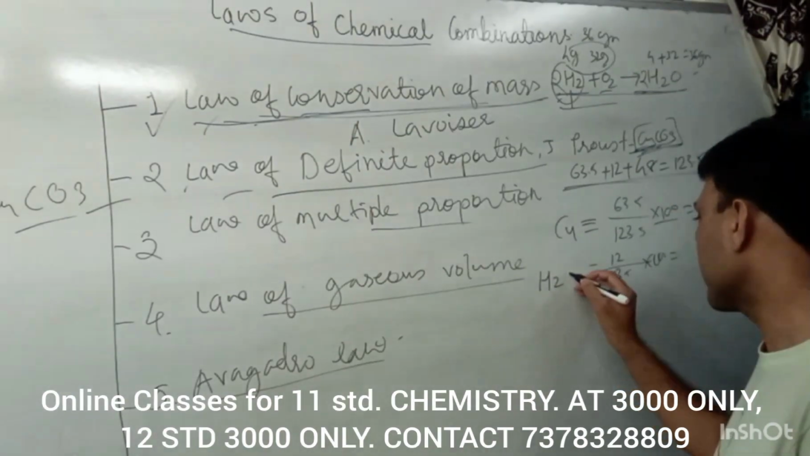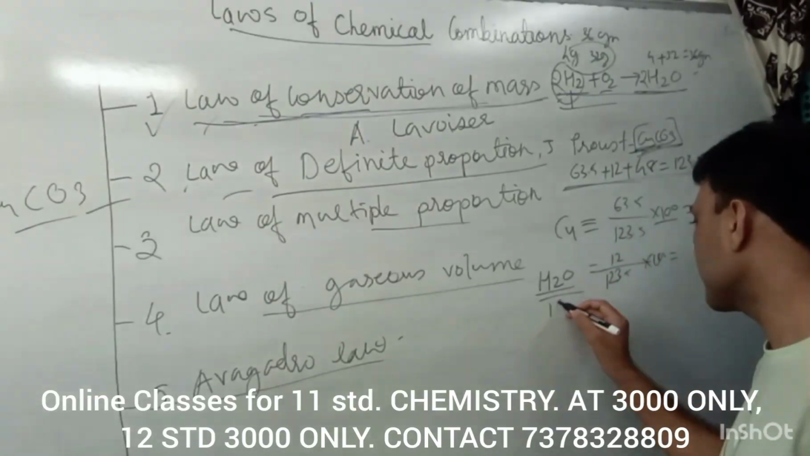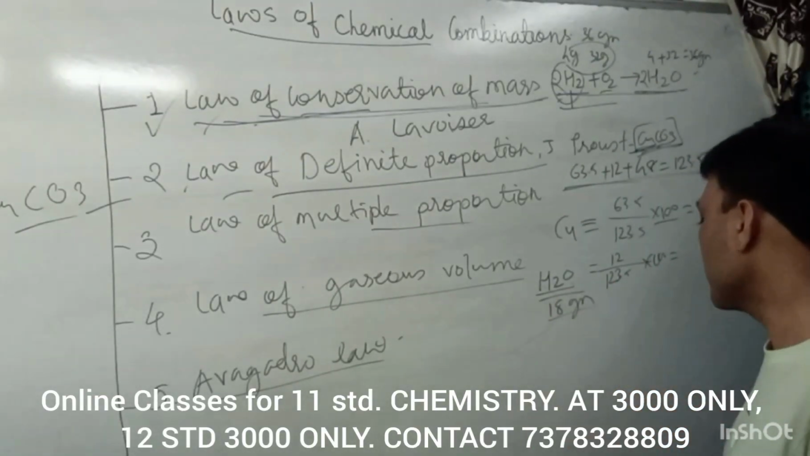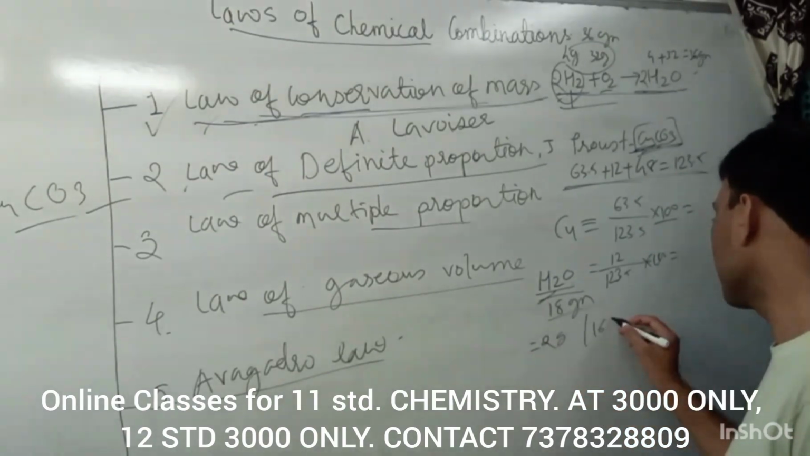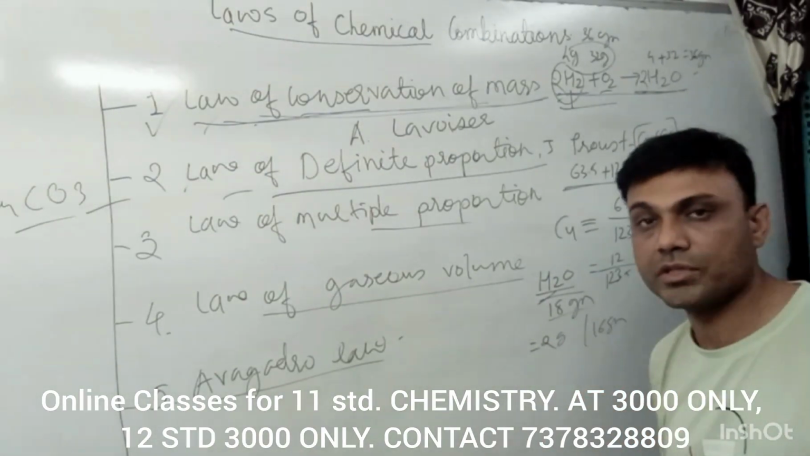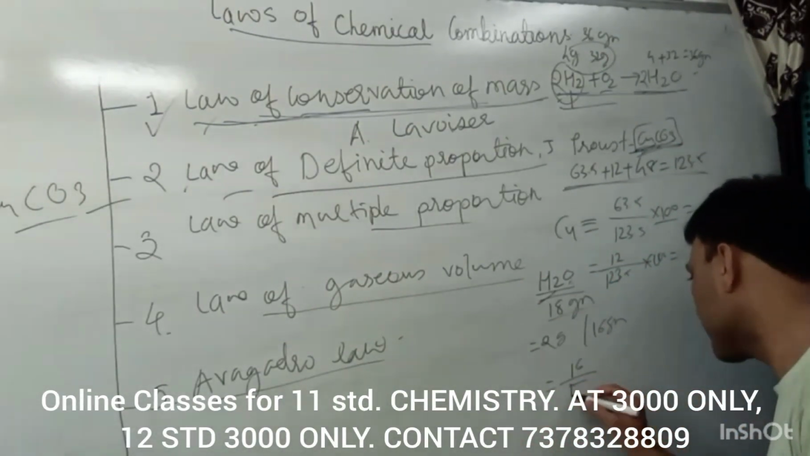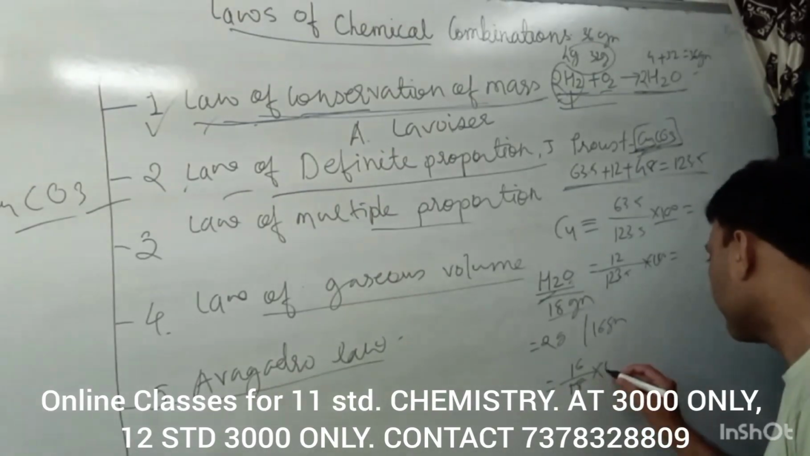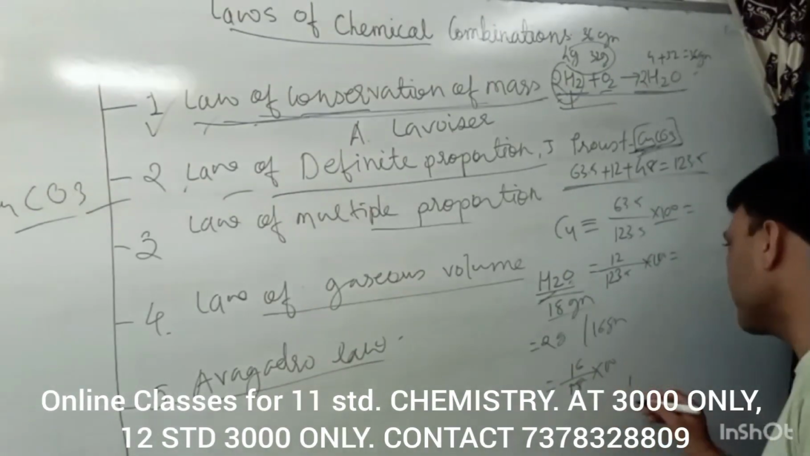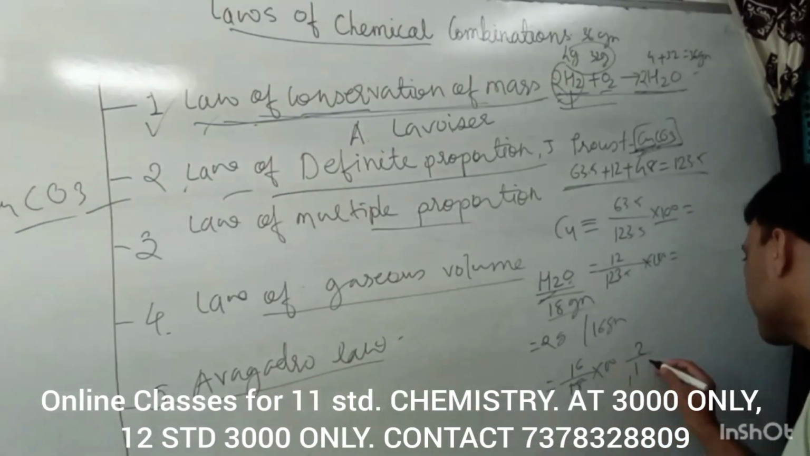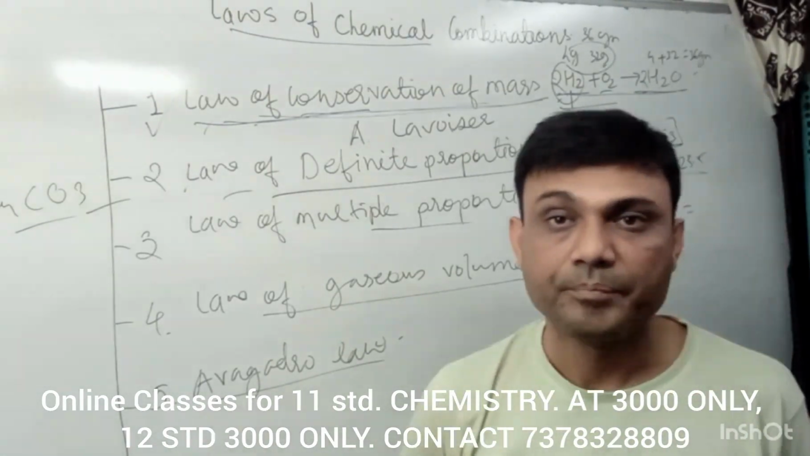Suppose I take the water example. The total molecular mass of this is 16 plus 2, 18 gram. Hydrogen will be 2 gram, oxygen will be 16 grams. So what is the proportion of the oxygen? It will be 16 divided by 18 into 100. And the proportion of the hydrogen will be 2 divided by 18 into 100. We are taking it by mass.